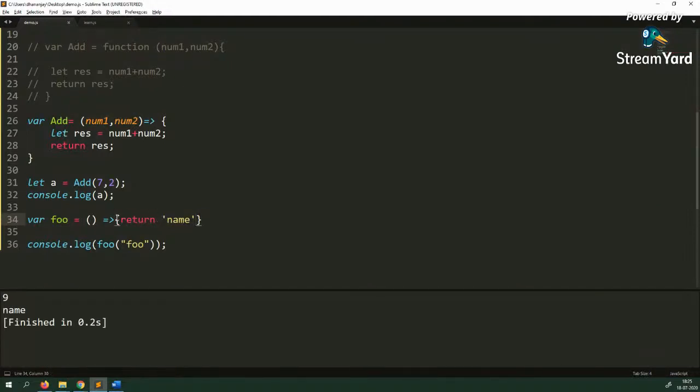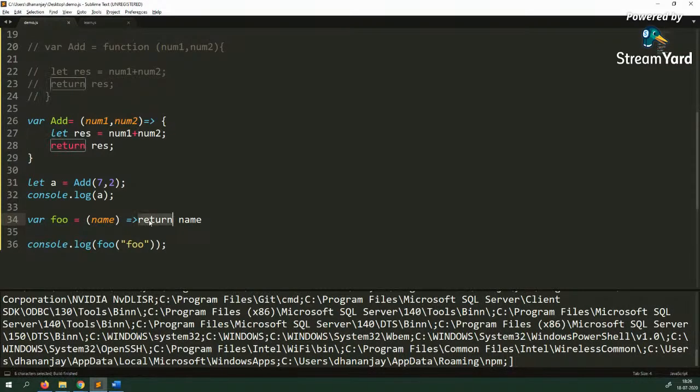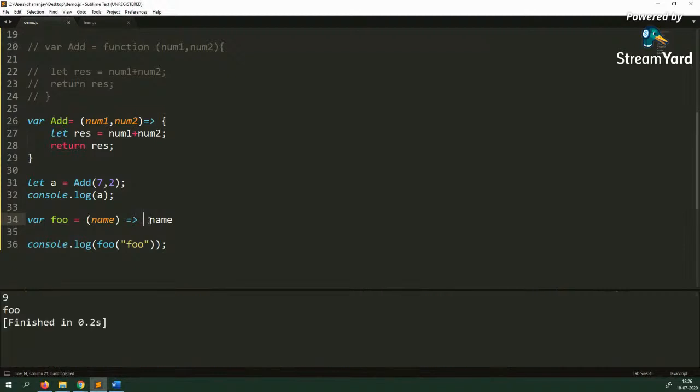Now the second thing is how it returns a statement. If you have only one statement, like let us say only one statement here, and let me pass this name. Okay, sorry, if you have only one statement like this in your arrow function, you can get rid of the return statement as well, and this would return from the arrow function.